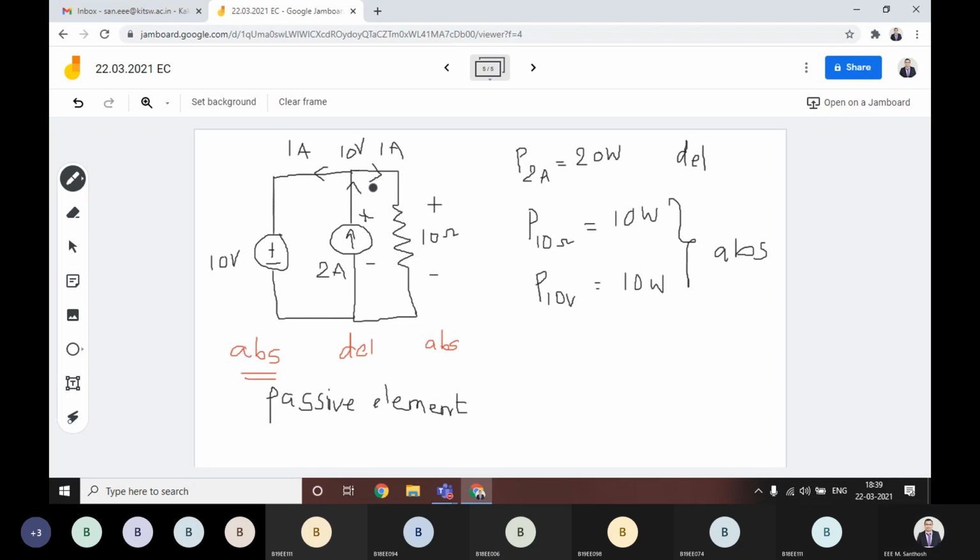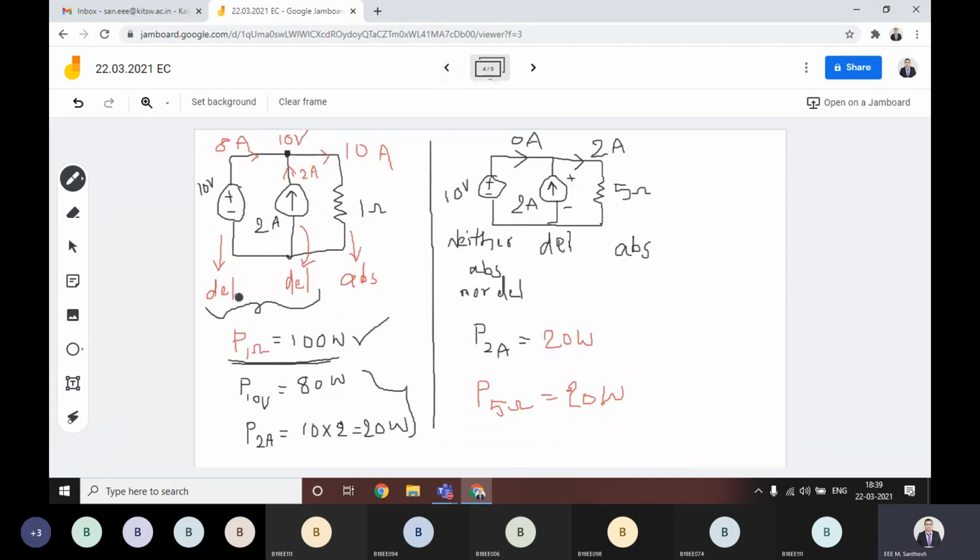If the circuit is like this with the 2 sources, sometimes in this case it is absorbing. That is a particular case, but here it is the same. The voltage source is delivering, and the current source is also delivering.